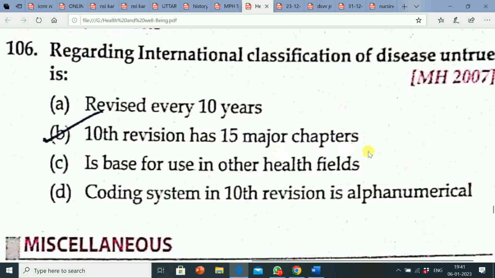This statement is untrue. And options A, C and D, that is, revised every 10 years, is base for use in other health fields, and coding system in 10th revision is alphanumeric. These all are correct regarding International Classification of Disease.